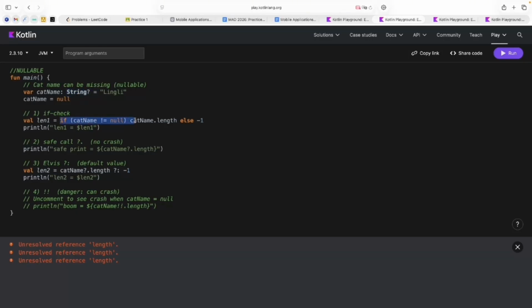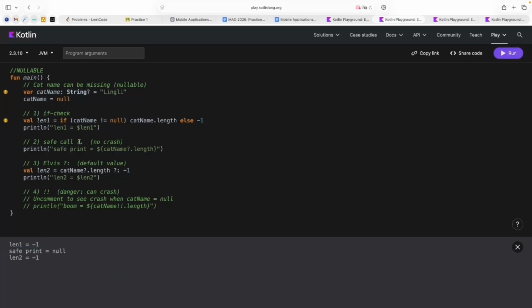And here I have examples of checking. Here, I can check whether it is null or not. Of course, we know that now we have null in the cat name, so let me run this code again. That's why len1 in our logs will be -1, because here we have false, and that's why we put the value -1 inside this variable.